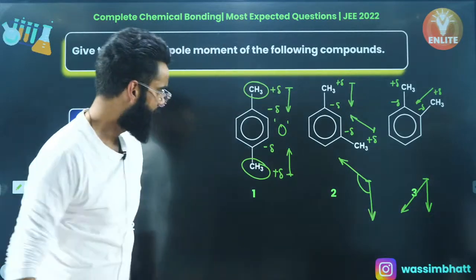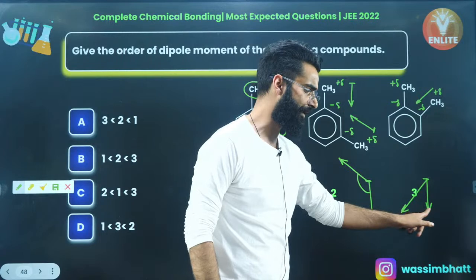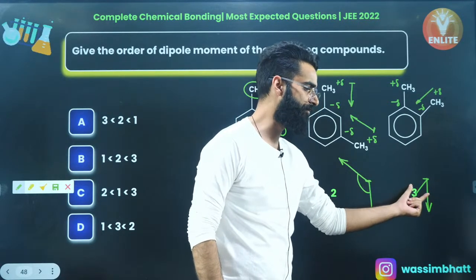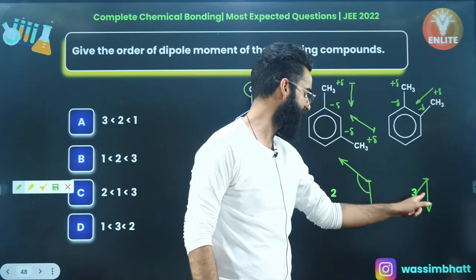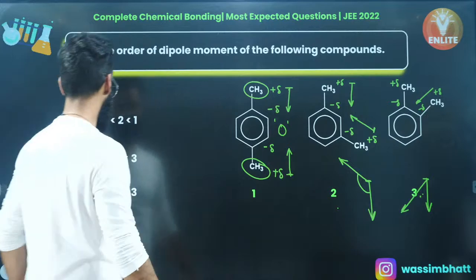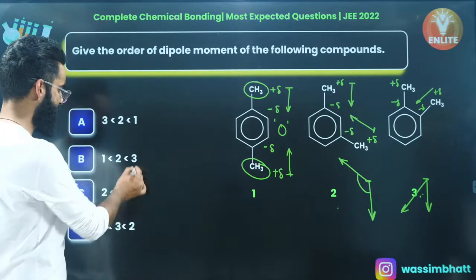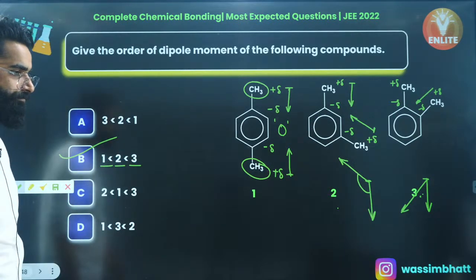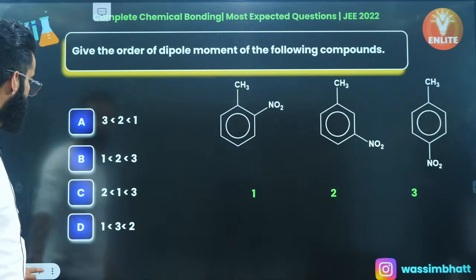Now people, the minimum dipole moment is for 1, right? Maximum dipole moment is for 3, right? Because two dipole moments, they are having less angle in between them, right? The magnitude of net dipole moment will be maximum in 3, followed by 2, followed by 1. So 3, 2, 1 is the order of the dipole moments, right? Option B is the one which is correct. Yes? Perfecto. Let's move on to one more.